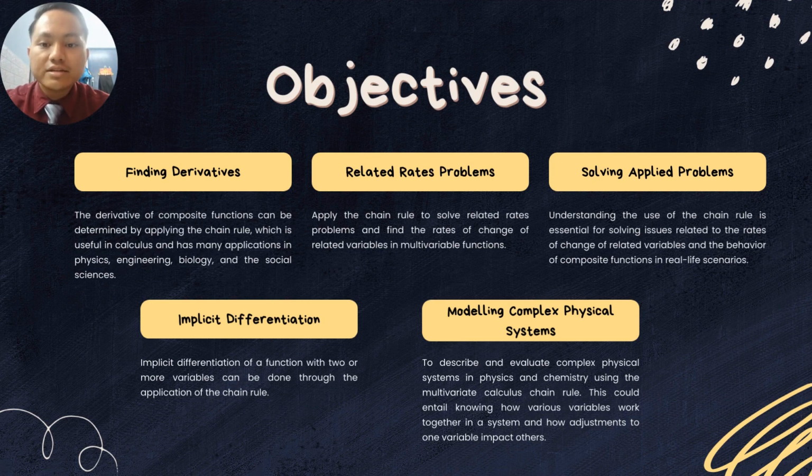The objective is understanding that the chain rule is essential for solving issues related to the rate of change of related variables and the behavior of composite functions in real life scenarios. Number 4 is implicit differentiation. Implicit differentiation of a function with two or more variables can be done through the application of the chain rule. And last, number 5, modeling complex physical systems. To describe and evaluate complex physical systems in physics and chemistry using the multivariate calculus chain rule. This could entail knowing how various variables work together in a system and how adjustment to one variable impacts others.